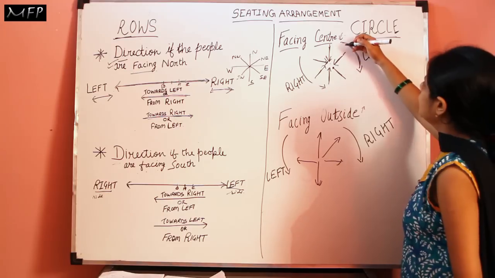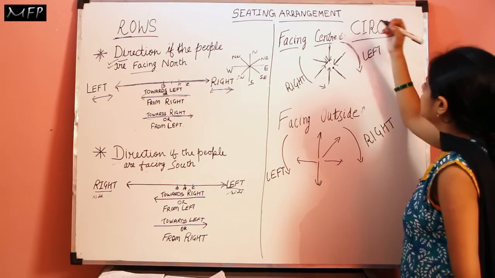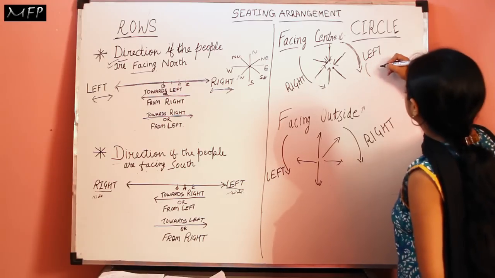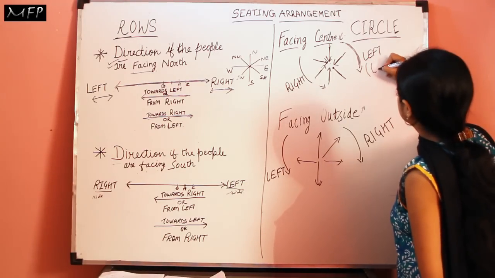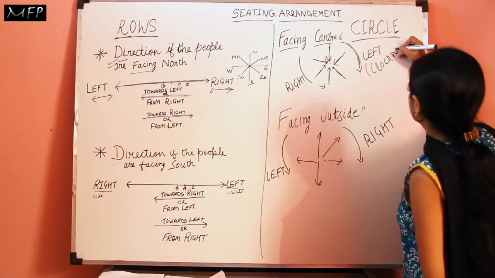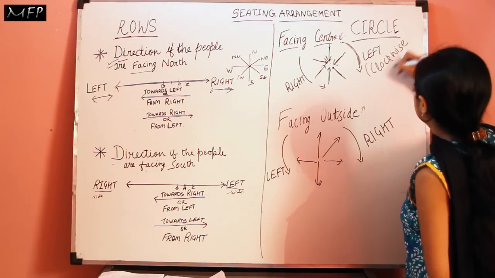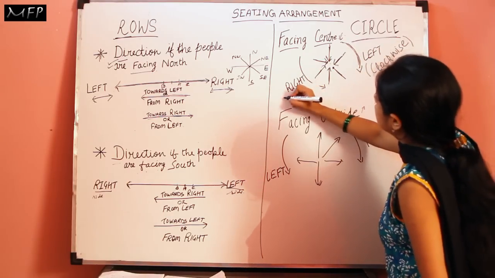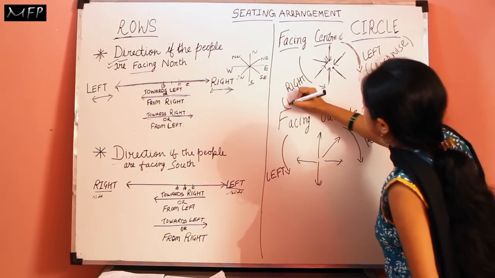When people are facing center, their left side will be this side, that means the clockwise direction, and the right side will be the anti-clockwise direction.